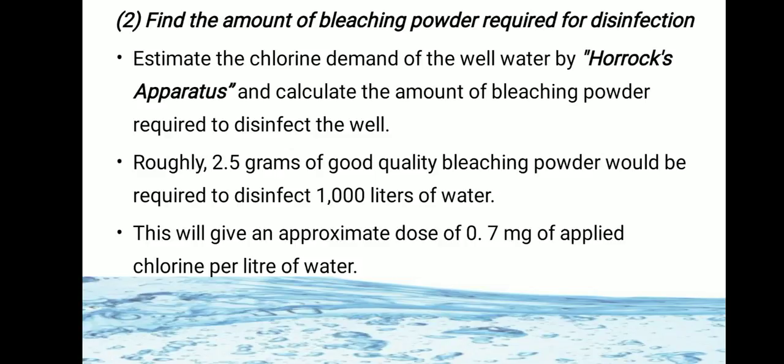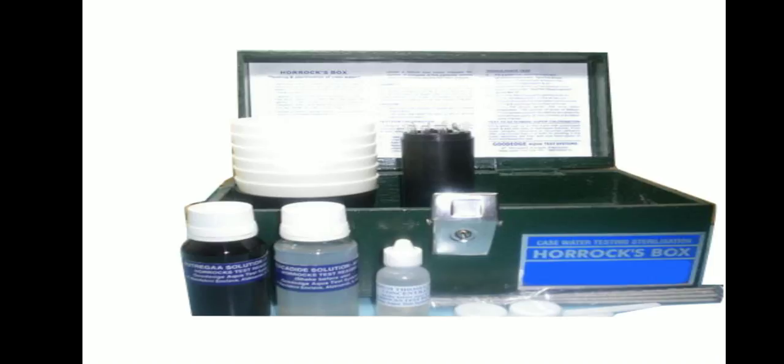Roughly 2.5 grams of good quality bleaching powder would be required to disinfect 1000 liters of water. Means 2.5 gram of bleaching powder required for 1000 liters of the water. So approximately 0.7 mg of chlorine is required for 1 liter of water. This is Horrocks apparatus.